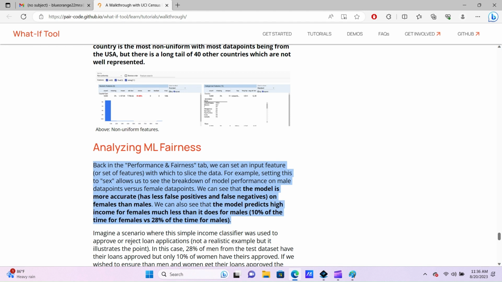Back in the Performance and Fairness tab, we can set an input feature or set of features which slice into data. And don't worry if this is confusing or complicated. Don't worry, it'll all make sense by the end. For example, setting this to sex allows us to see the breakdown of model performance on male data points versus female data points. We can see that the model is more accurate, has less false positives and false negatives on females than males. We can also see that the model predicts high income for females much less than it does for males. 10% of the time for females versus 28% for males.